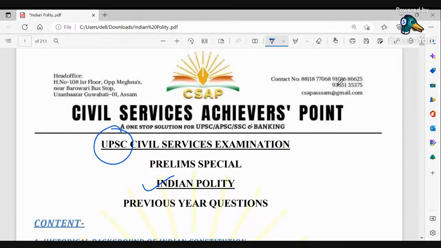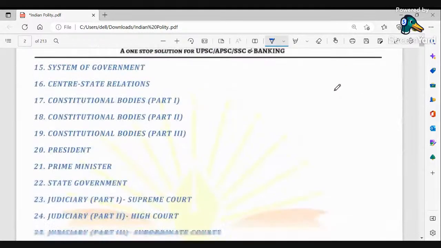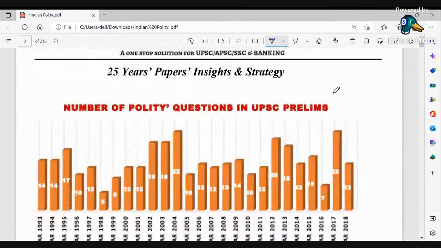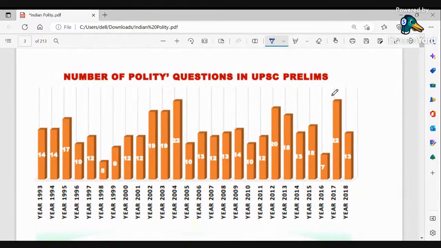If I want to say briefly about the proportion of polity questions that has been asked in UPSC, you can see the trends of how many questions have been asked.